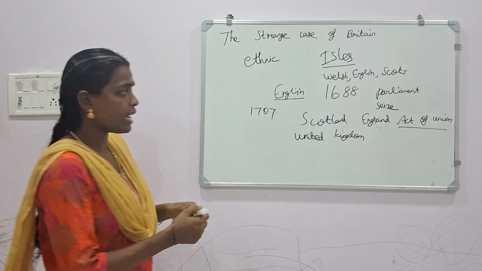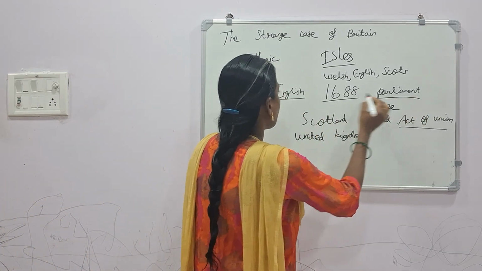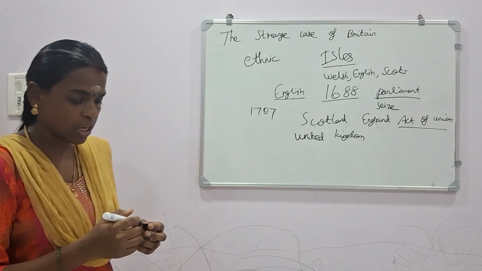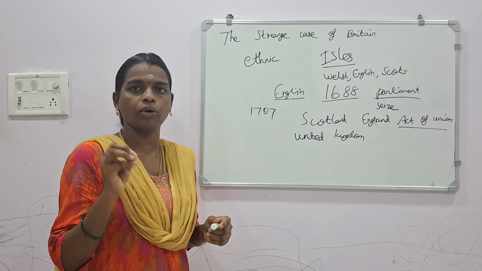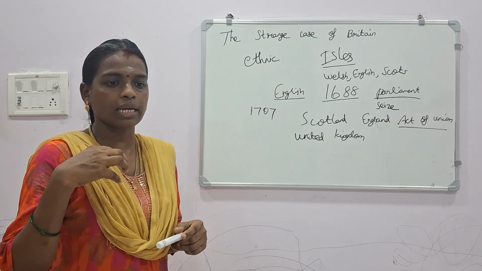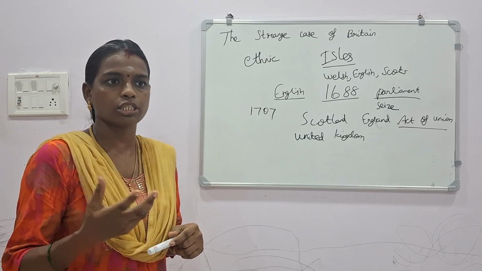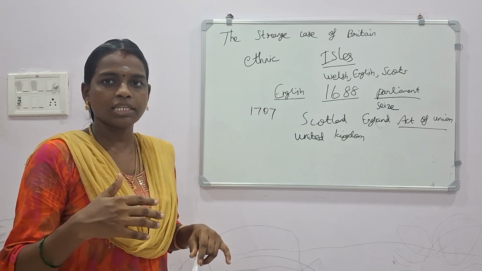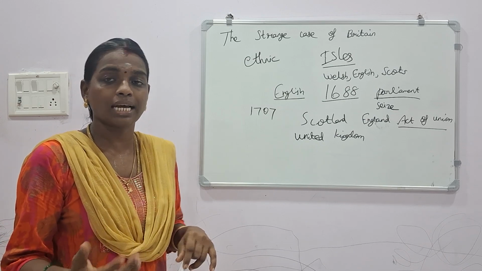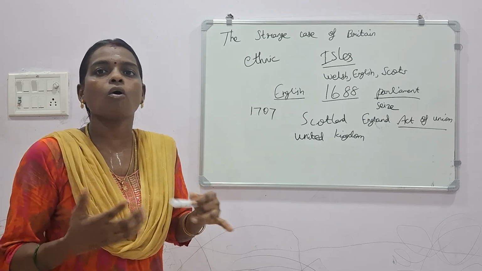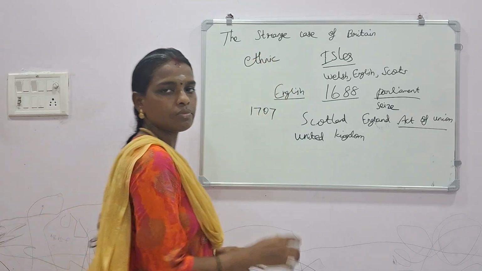And this I already told you: in 1688 the whole parliament was captured by the English people. So most of the English people only occupied the roles in the parliament. They didn't give any rights to the Scottish people, and they didn't do any favor to the Scottish people. Totally. Actually, Scottish people couldn't speak in their language. They were prohibited from using their dress code. They couldn't do anything on their own because they were totally under the control of England.